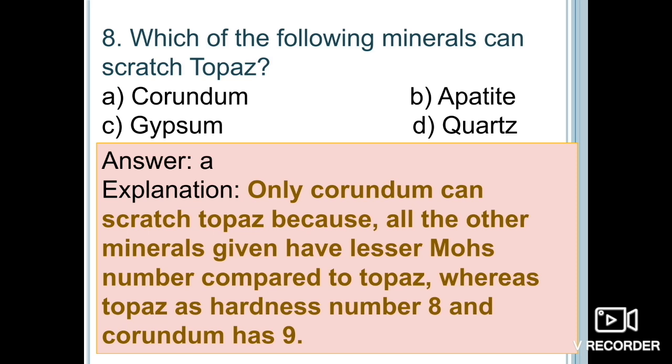Topaz has hardness 8 and corundum has hardness 9. So that's why only corundum will be able to scratch topaz in the given options. So the correct option here is corundum.